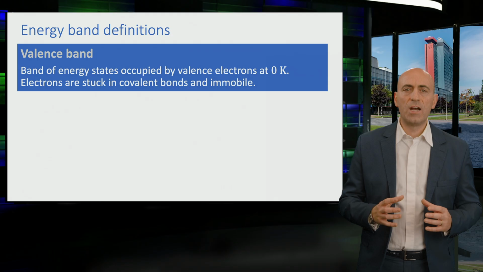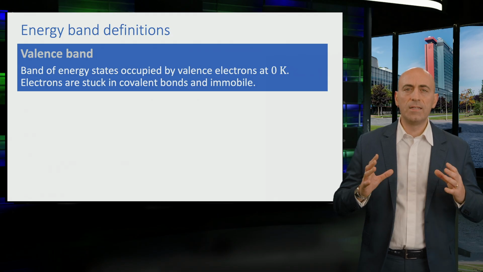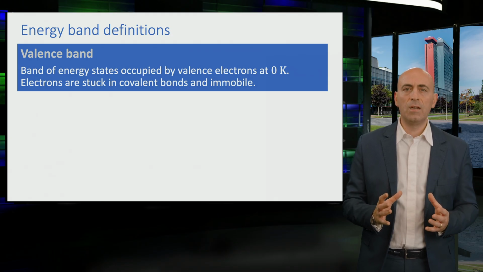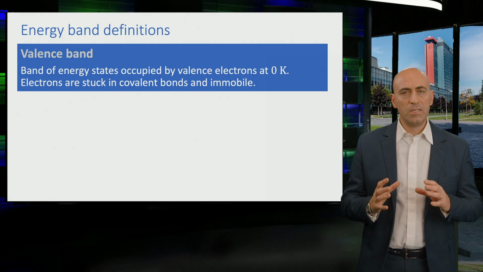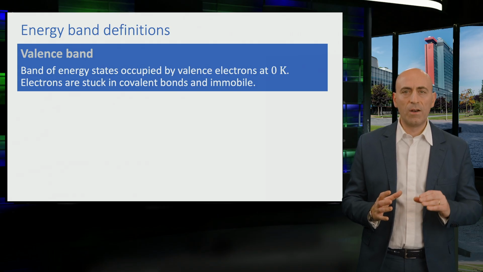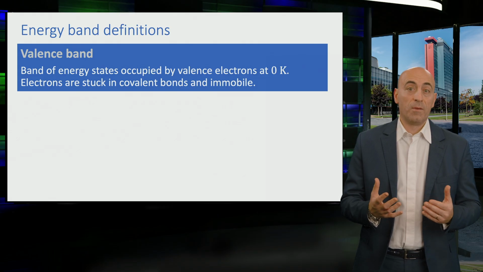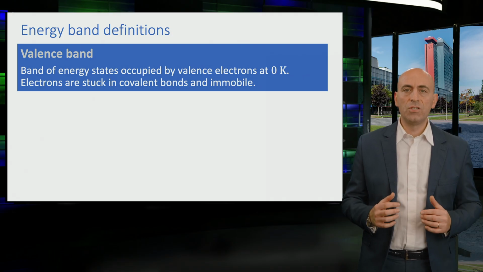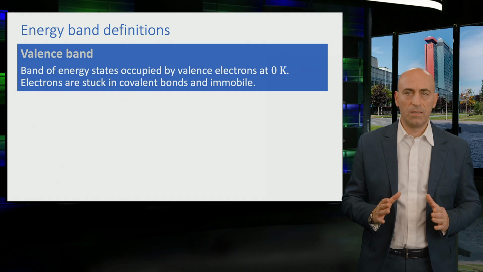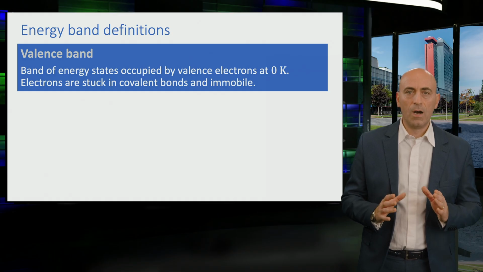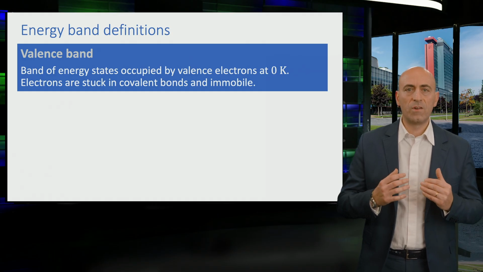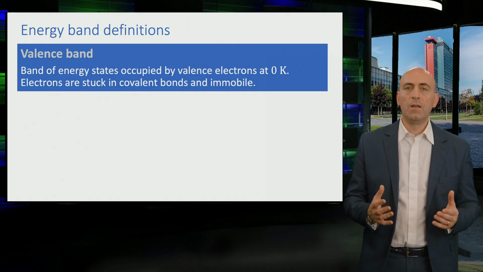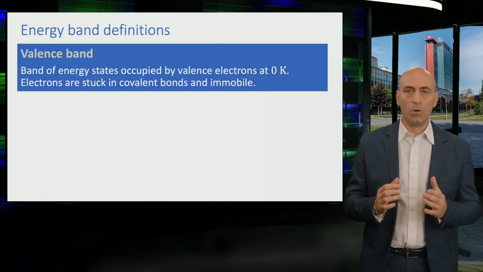The valence band comprises the energy levels of all valence electrons in a semiconductor material at absolute zero. These electrons are the ones making the covalent bonds, and when forming a bond, they are immobile. So electrons occupying energy states in the valence band are fixed in the lattice and cannot move around. However, when we supply extra energy, for example in the form of heat, they can be excited and leave the bond.